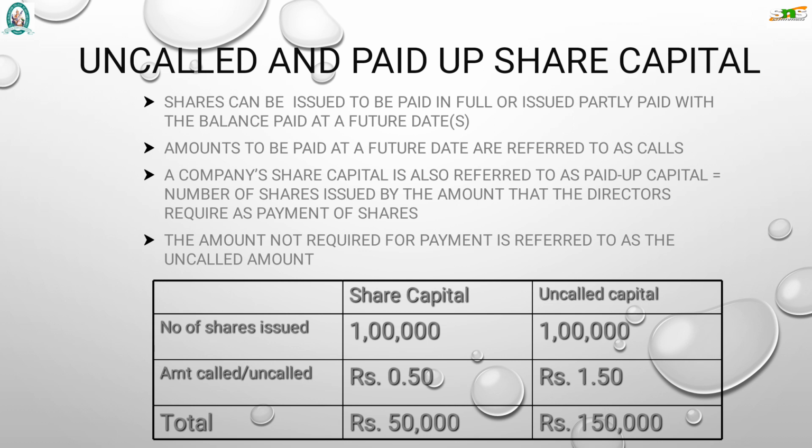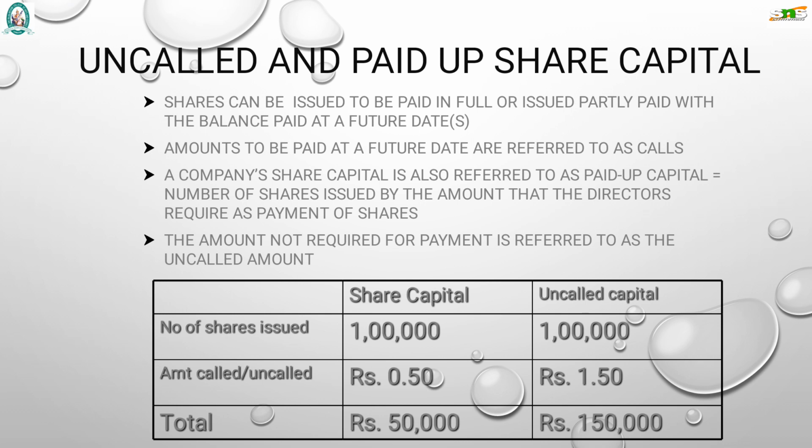A company's share capital is also referred to as paid up capital. That is, paid up capital means the number of shares issued by the company multiplied by the amount that the directors require as payment of shares. The amount not required for the payment is referred to as the uncalled amount.